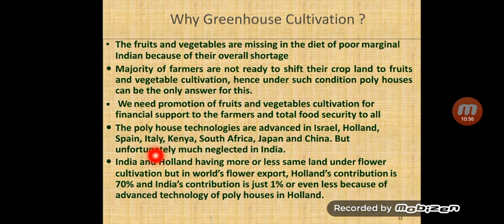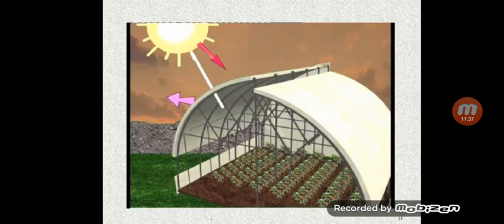You can see here there is a vast difference between India and Holland. A comparison was done of India and Holland, having more or less the same land under flower cultivation. But in the world's flower export, Holland's contribution is 70% and India's contribution is just 1% or even less, because of the advanced technology of polyhouses. In India, as the land is not covered under greenhouse, you can see there is a vast difference in export quality, 70% and 1%.